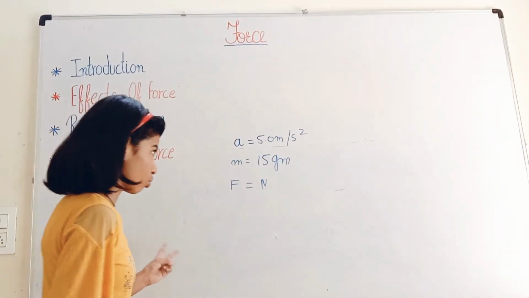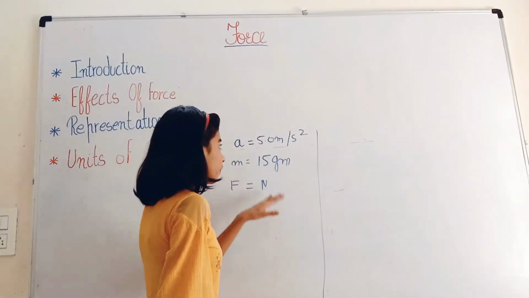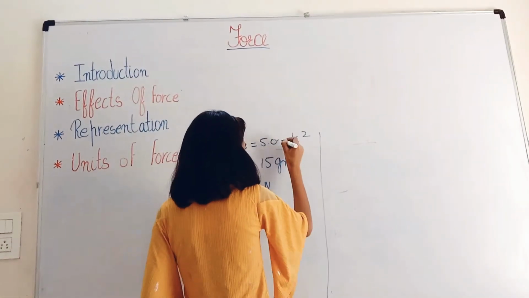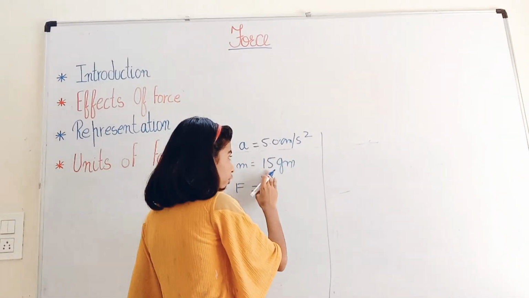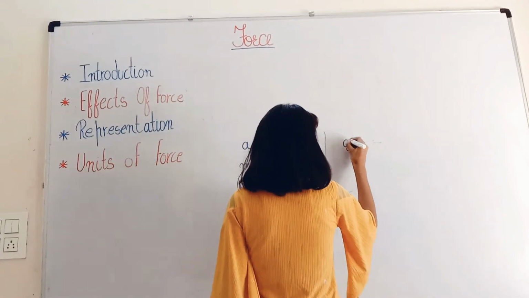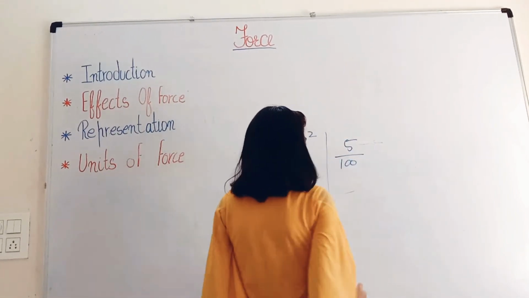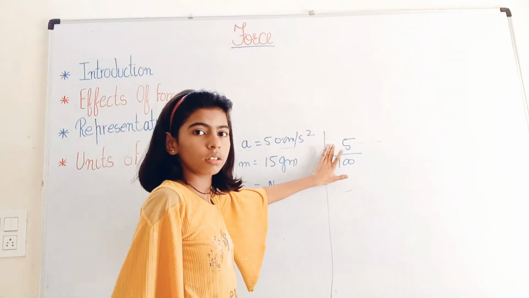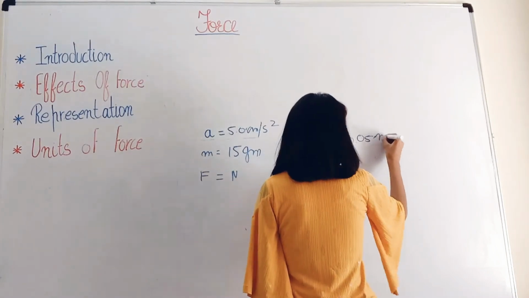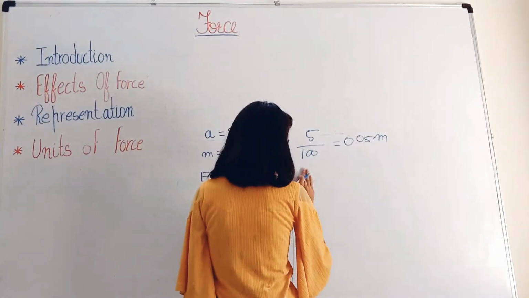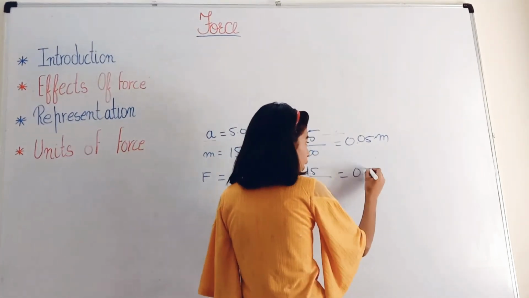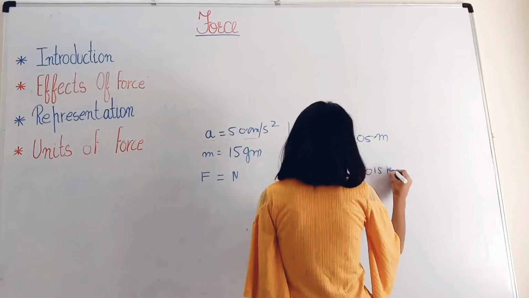There are two ways to do that. The first is that we have to convert the centimeter per second square into meter per second square and 15 gram into kgs. So it would be 0.05 meter per second square, and 15 divided by 1000 gives 0.015 kgs.